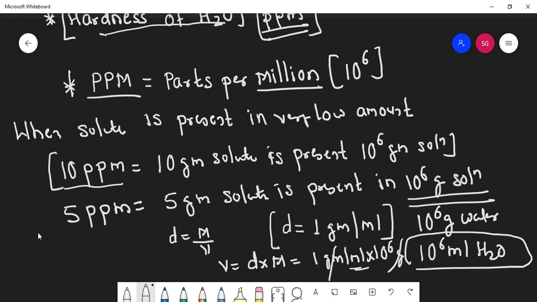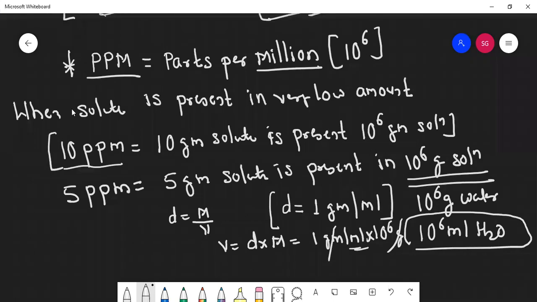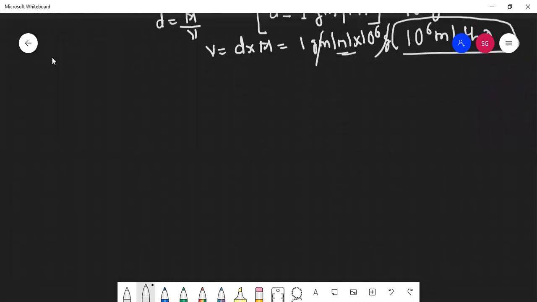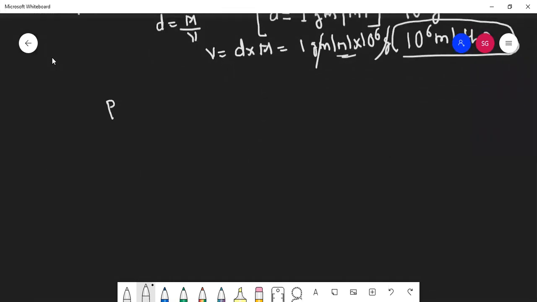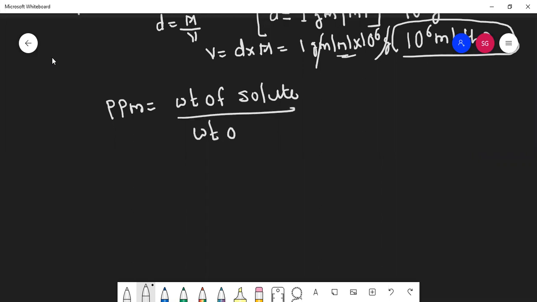If you remember the formula, at that time I told ppm is equal to weight of solute upon weight of solution into 10 raised to 6. This was the formula given.